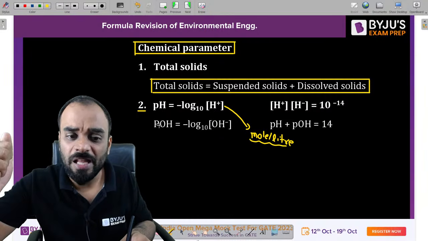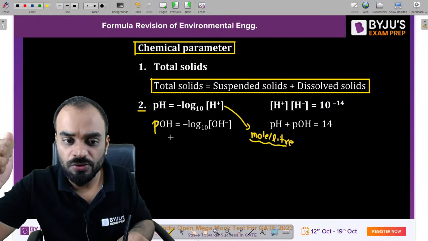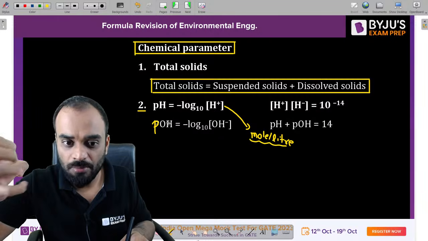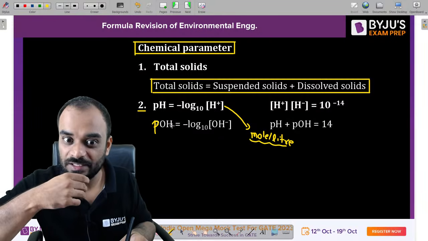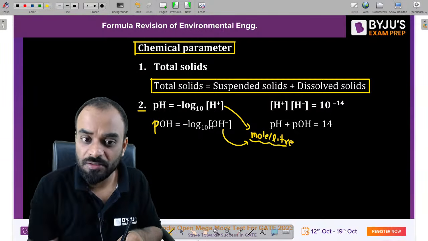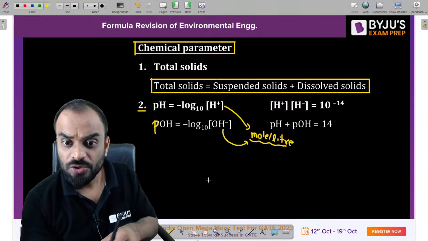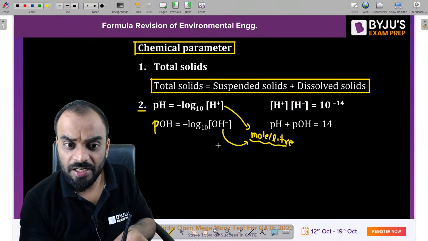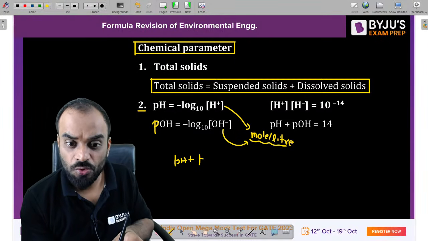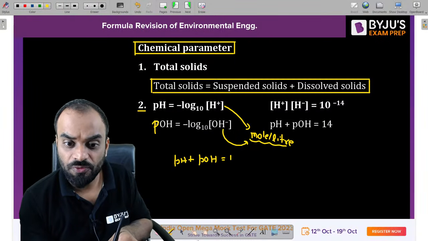Similarly, we can calculate the pOH of water also. That means in terms of logarithmic scale, how much amount of OH negative ion is present. Again, this value should be in moles per liter: minus log to the base 10 of OH negative ion. If we take the addition of these two values, pH plus pOH, we can write it as 14.